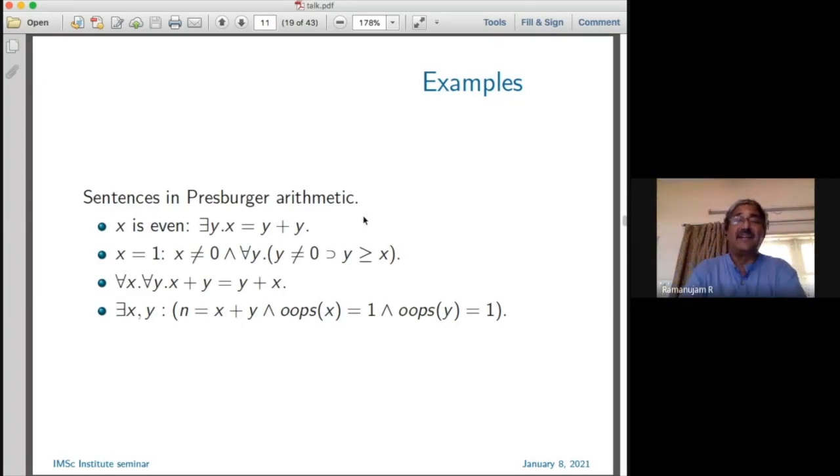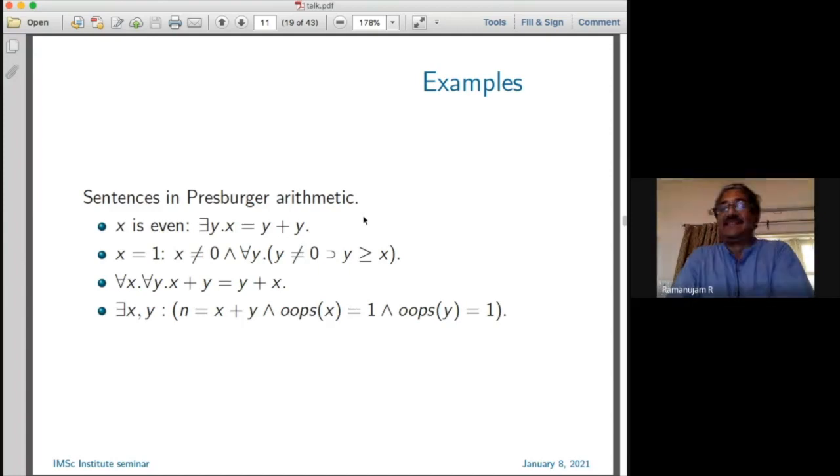So what is this Presburger arithmetic? It's the kind of mathematical statements where you write for all x and there exists, etc. The first one says there exists y such that x is equal to y plus y. This says x is even, right? And the second one says x is actually equal to 1, because it says it's not equal to 0, and for all y, if y is not equal to 0, y has to be greater than or equal to x.